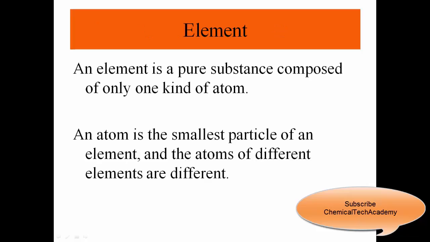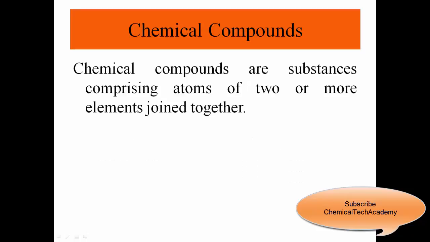An element is a pure substance composed of only one kind of atom. An atom is the smallest particle of an element, and the atoms of different elements are different. For example, the element helium is made up of helium atoms.